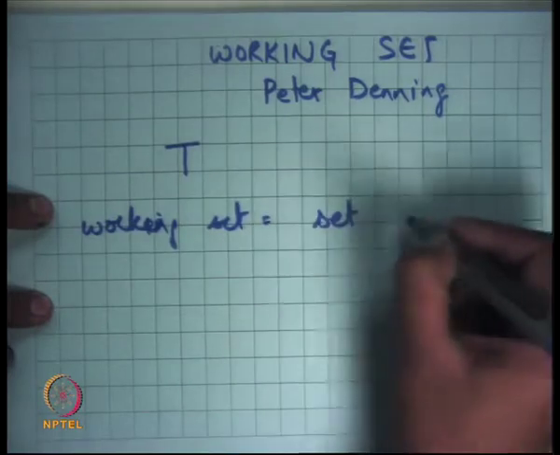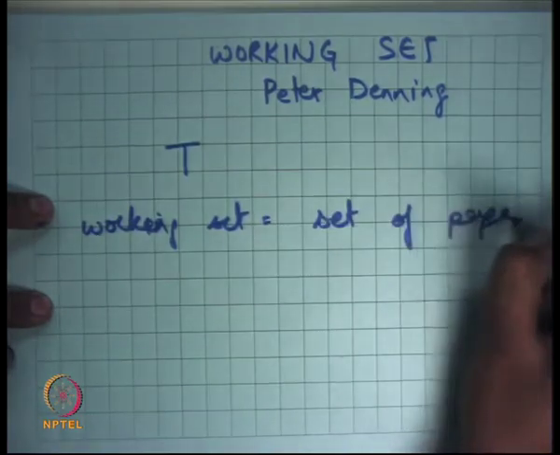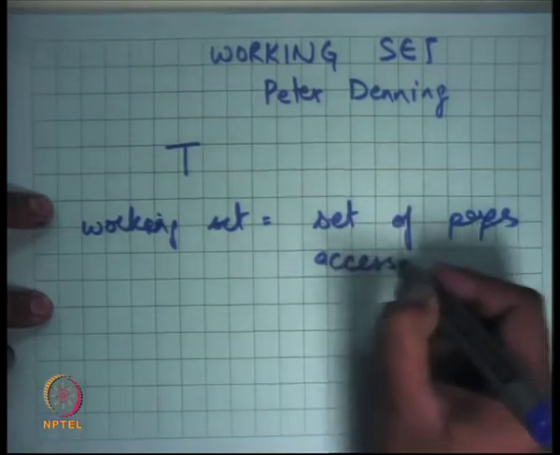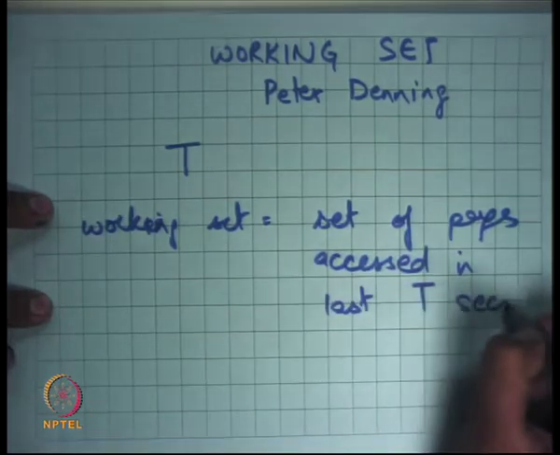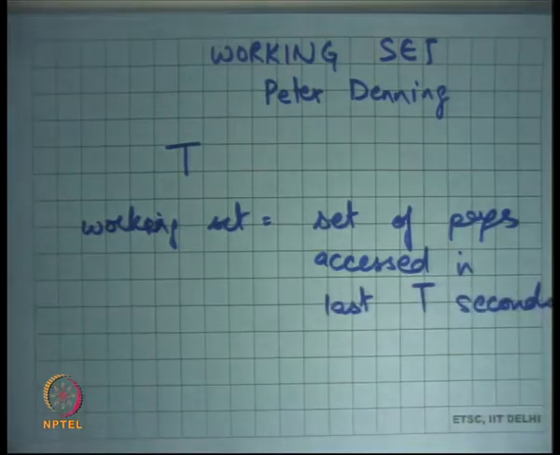A working set is the set of pages accessed in the last T seconds. If I define the working set as the set of pages that have been accessed in the last T seconds, that's one way of defining the set of active pages of a process.